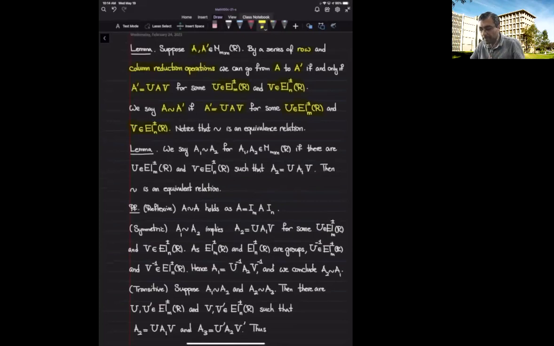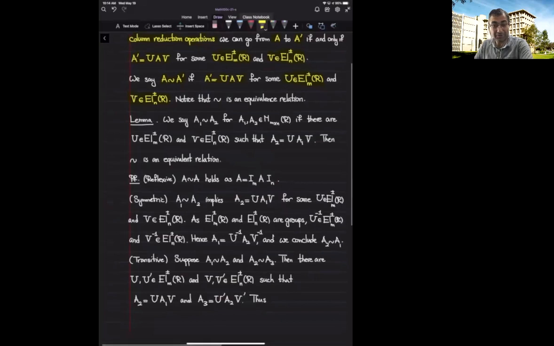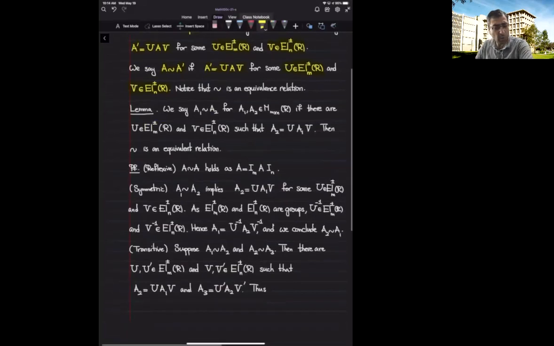Okay, so far we have a sort of understanding of these row and column reduction operations, and we define this kind of relation between two matrices. We say I can go from one to another using this row and column reduction process or not. And we point out that this is an equivalence relation between these rectangular shaped matrices. Let's see why this is the case.